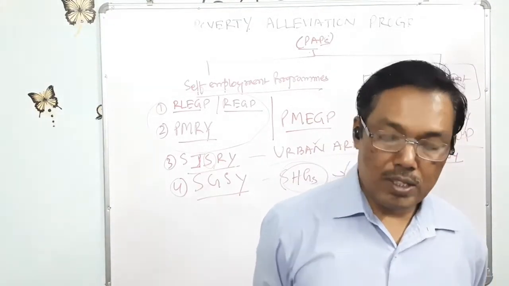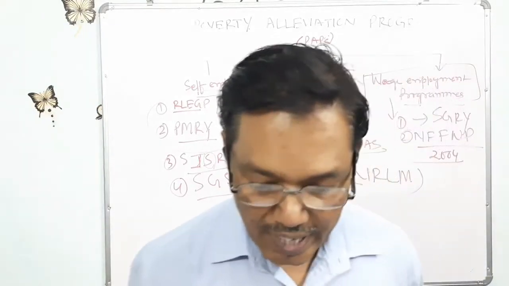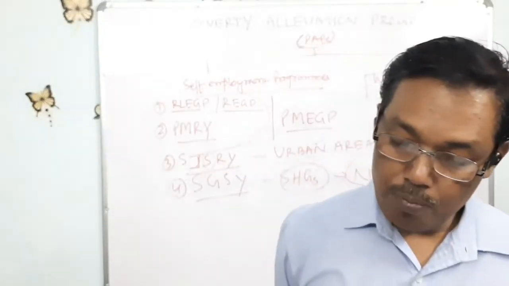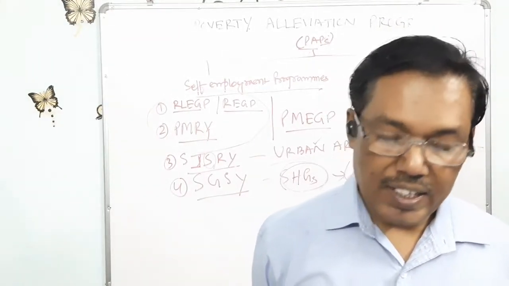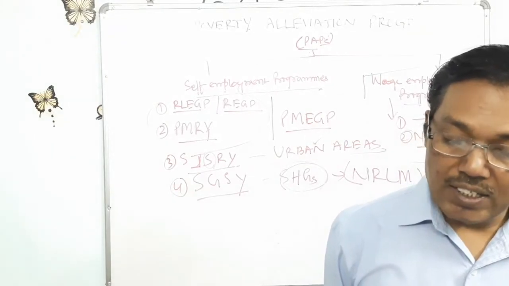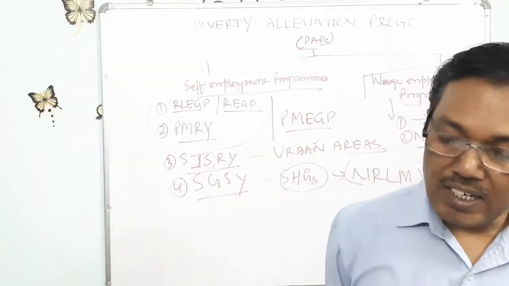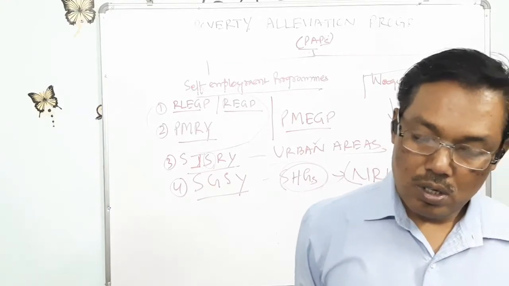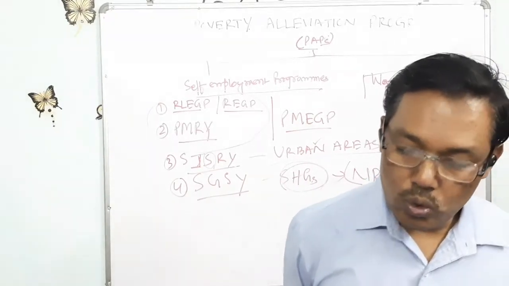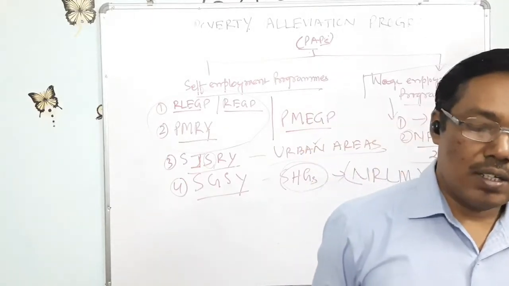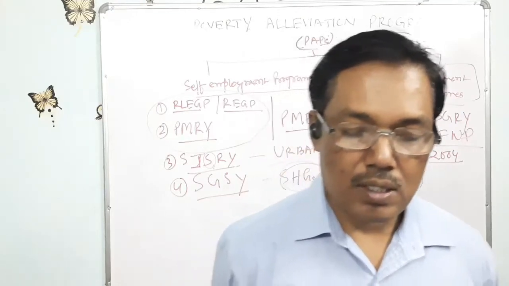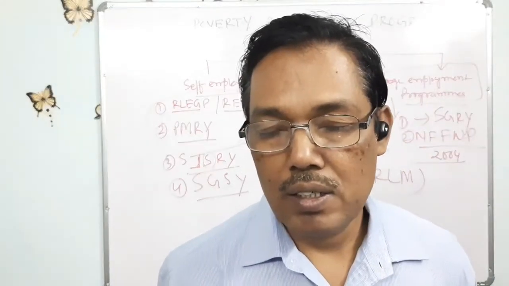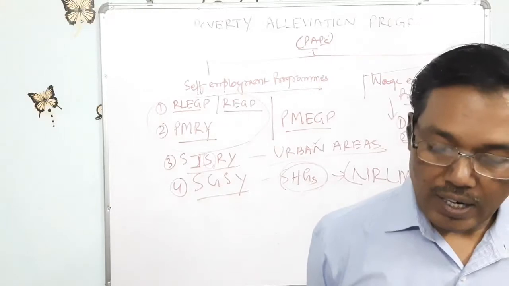This MGNREGA aims at enhancing the livelihood security of people in rural areas by guaranteeing 100 days of wage employment in a financial year to rural households whose adult members volunteer to do unskilled manual work, and they will get wages not in cash but by direct transfer of money to their own accounts.